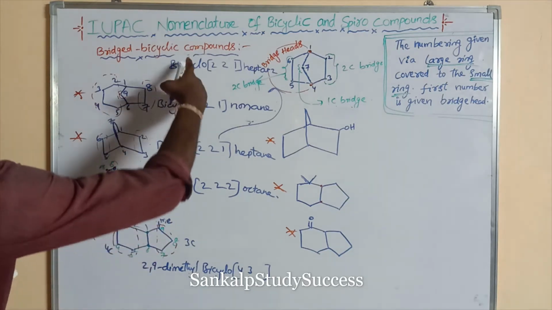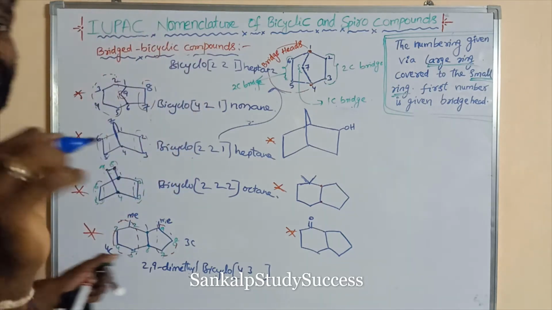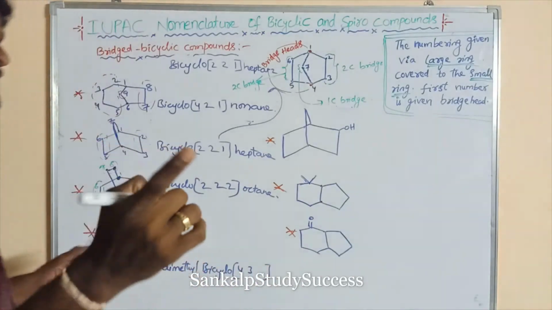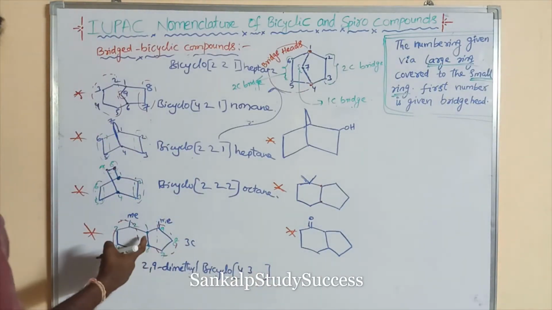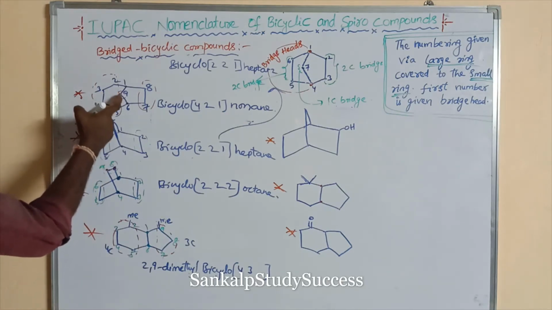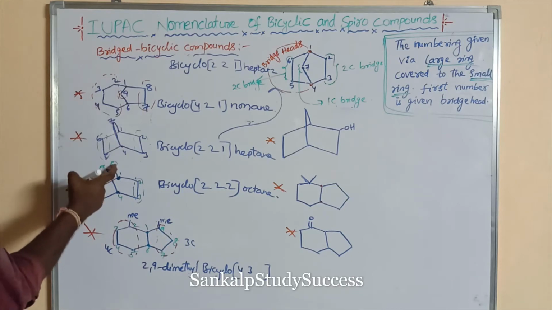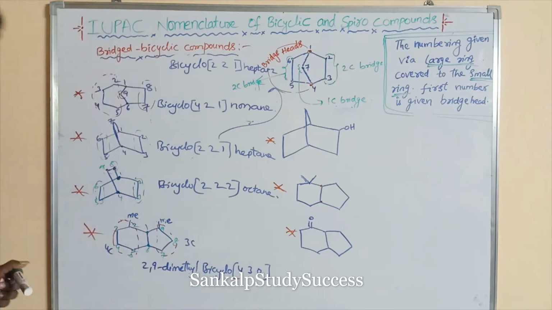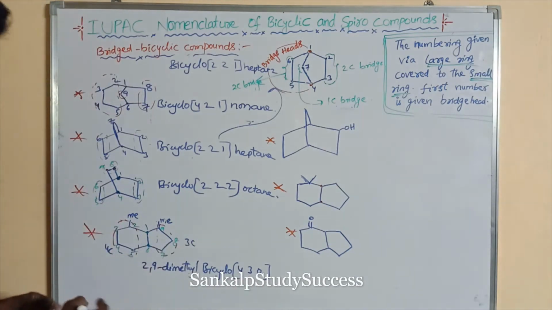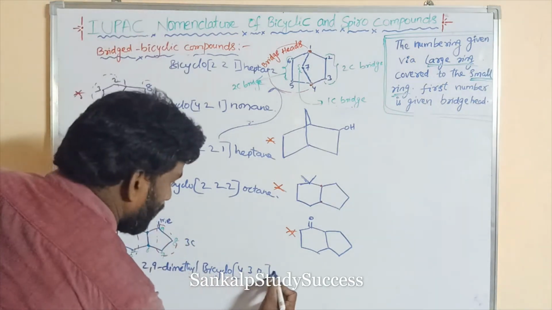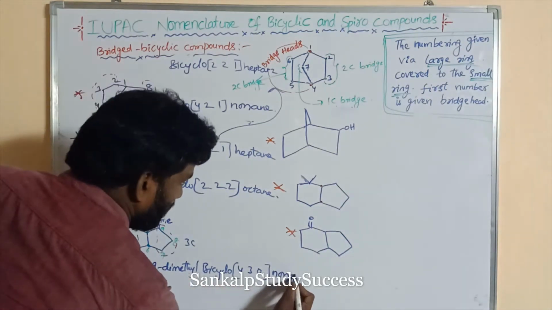Bicyclic compounds are again classified into fused bicyclic and bridged bicyclic. So for fused bicyclic, the last digit is 0. Why? Here bridged carbons are absent, so that can be taken as 0. Okay? Bicyclo. This is the fused bicyclic. Right. How many carbons are present in this bicyclic? 9. Nonane. So all are single bonds.